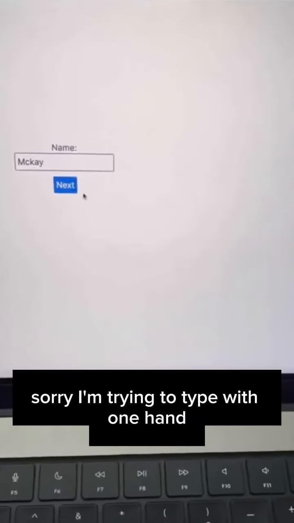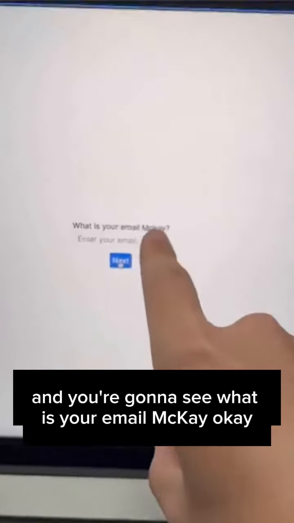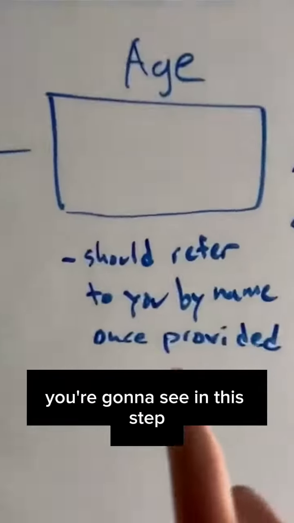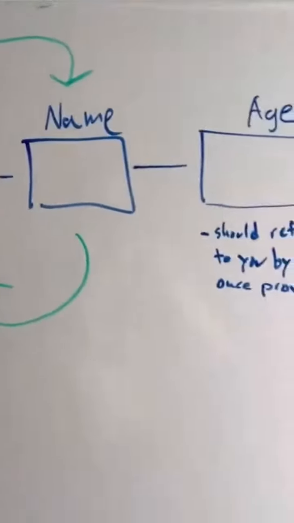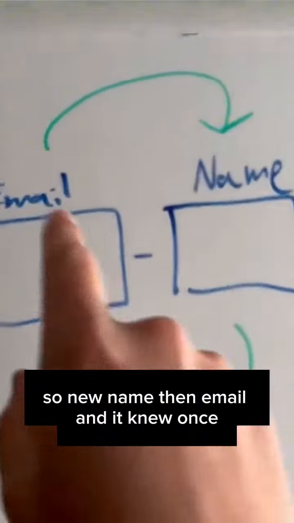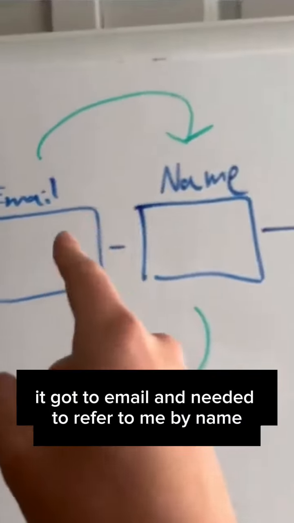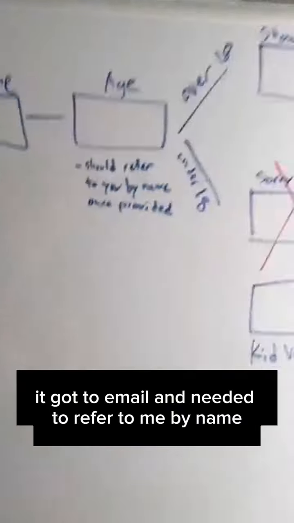Sorry, I'm trying to type with one hand. And you're gonna see, what is your email, McKay? Okay. You're gonna see in this step, I specified it should refer to you by name once provided. So it flipped these steps, so it knew name, then email, and it knew once it got to email, it needed to refer to me by name. This is crazy.